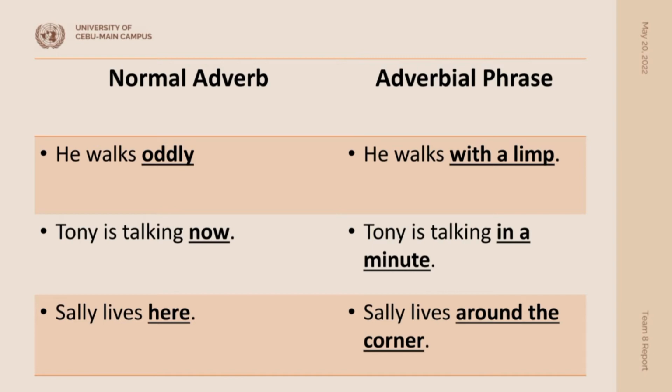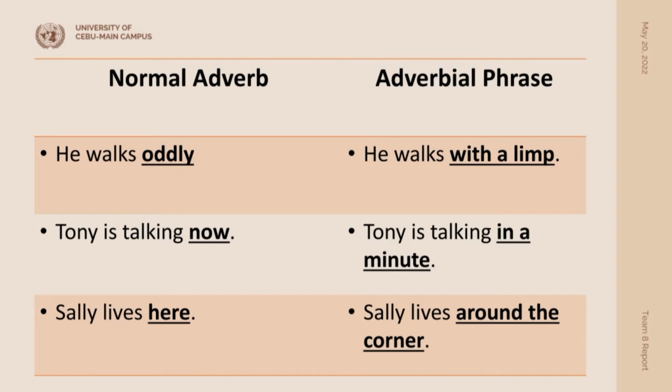Now, it's common for adverbs to tell us why an action occurs, but you can't give a reason using one word, so adverbs that tell us why are usually adverbial phrases. Like, she came to Paris to find me. To find me is an adverbial phrase modifying the verb came to tell us why. Okay, let's look at the definition again. An adverbial phrase is a group of words that function as an adverb. Hopefully this makes more sense now.